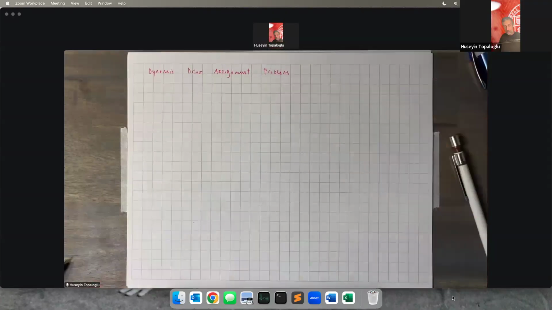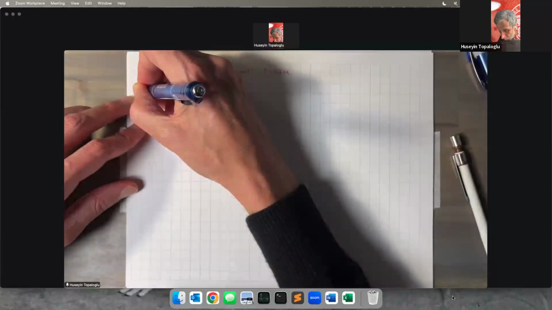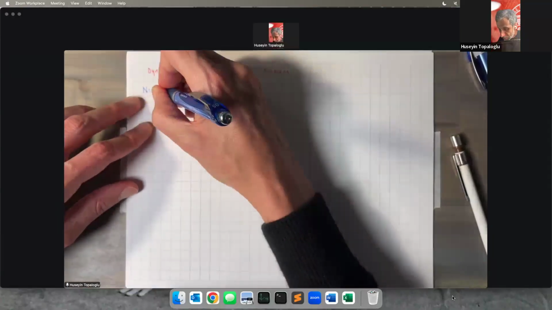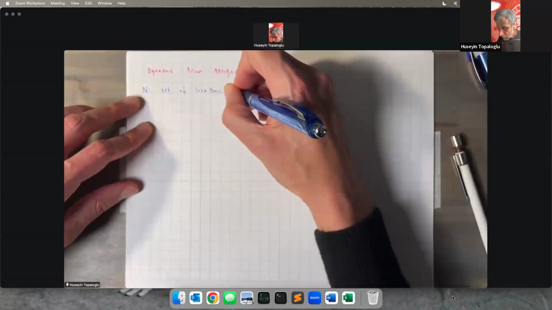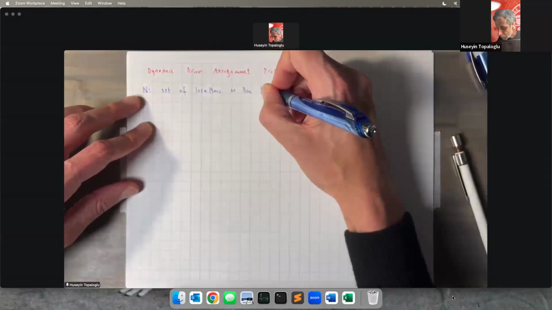Good. Let's write down the data for this problem. The data for this problem is, let's say N is the set of locations in the transportation network.